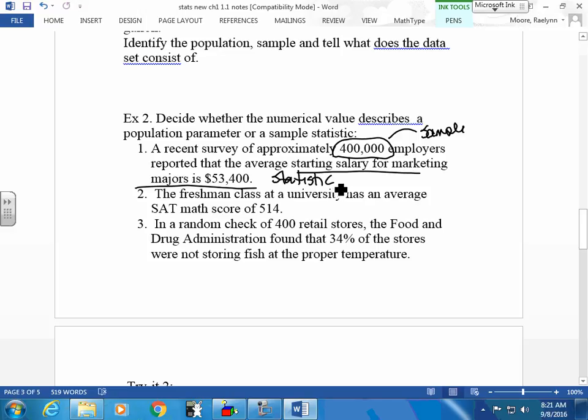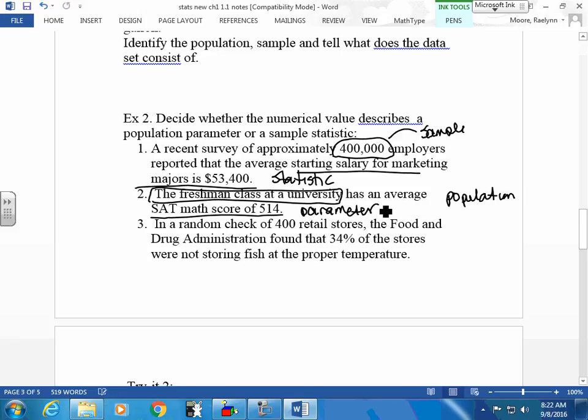Okay. The freshman class at a university has an average SAT math score of 514. So who are they talking about? At a specific university. So that's a population. So see the difference? It's all the freshmen at that university, not all the freshmen possible. So since they're talking about a population, what is this piece of information? A parameter. Good.